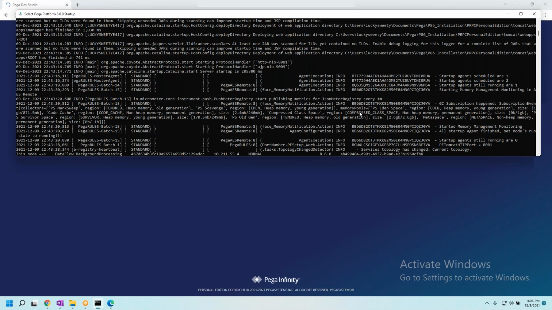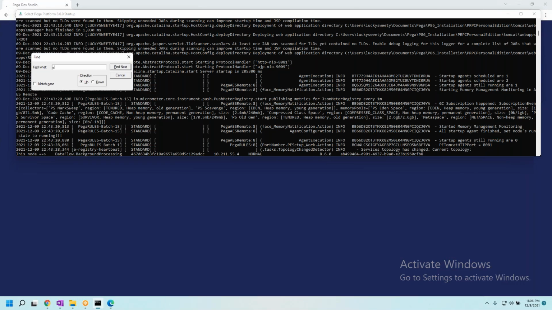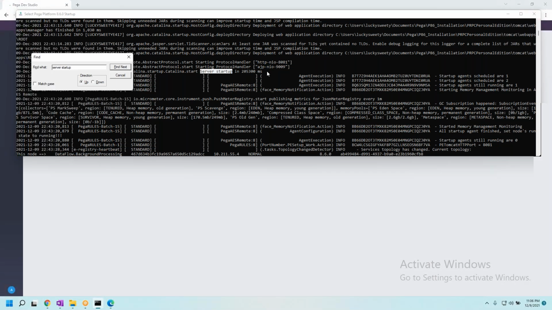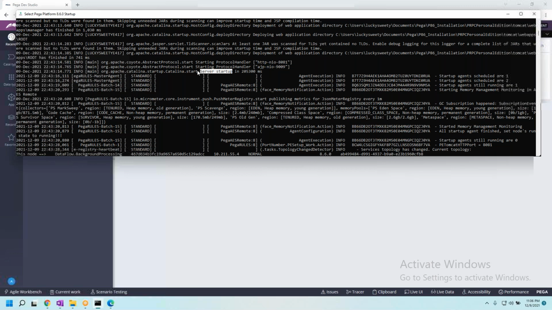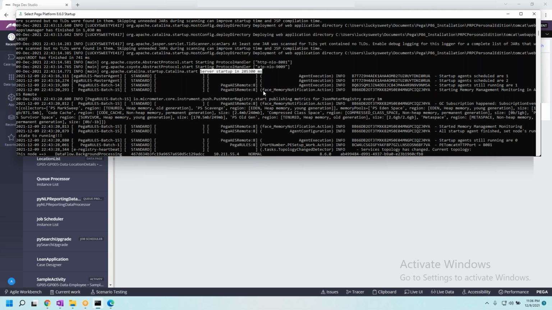Wait, I'll show you server startup. See here, server started in so and so time. This is the line which says that your server has started.